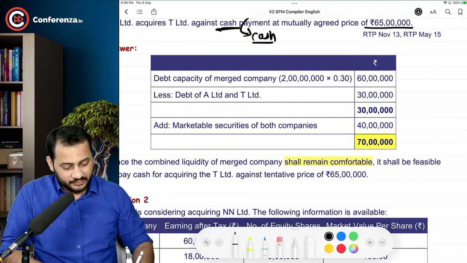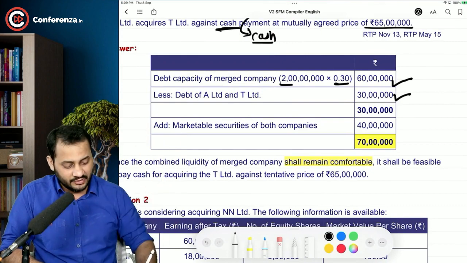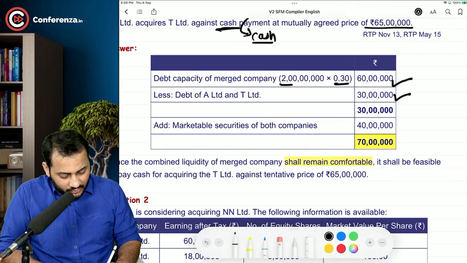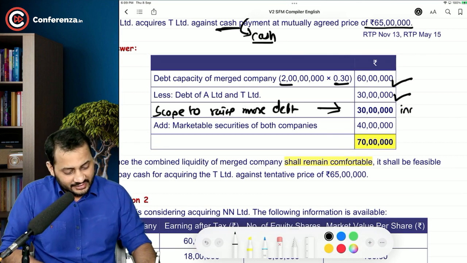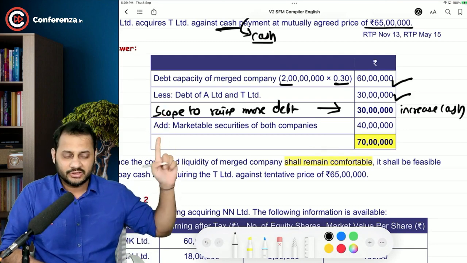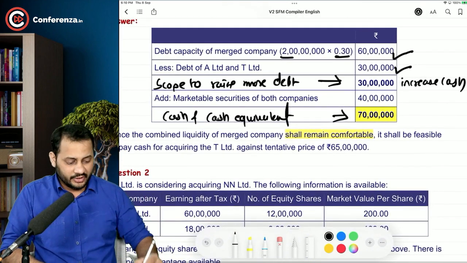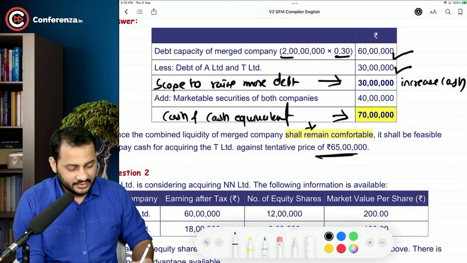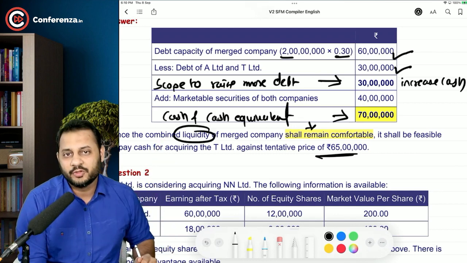Debt capacity of the merged company is 2 crore into 30%. That means 60 lakh is the capacity. Existing debt is 30 lakh. We can raise more debt. Scope to raise more debt is 30 lakhs. That will increase cash balance. So 30 lakhs of cash plus marketable securities, 70 lakhs of cash and cash equivalents is there with you, out of which you can fund 65 lakh rupees and still say that yes, the situation is comfortable. Liquidity is not an issue in this question.